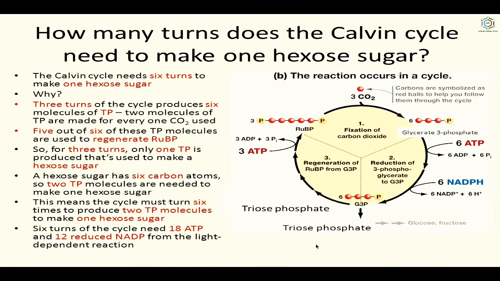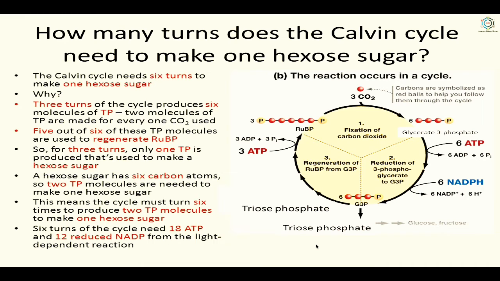How many turns does the Calvin cycle need to make 1 hexose sugar? You know it. The Calvin cycle needs 6 turns to make 1 hexose sugar. Why? Because 3 turns of the cycle produce 6 molecules of triose phosphate. 2 molecules of triose phosphate are made from every 1 carbon dioxide used. So 5 out of 6 of these triose phosphate molecules are used to regenerate RuBP. So for 3 turns, only 1 triose phosphate is produced that is used to make a hexose sugar.